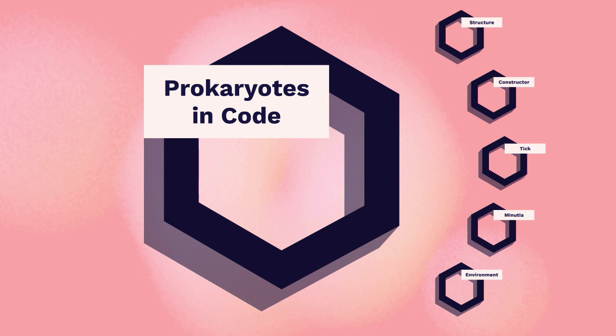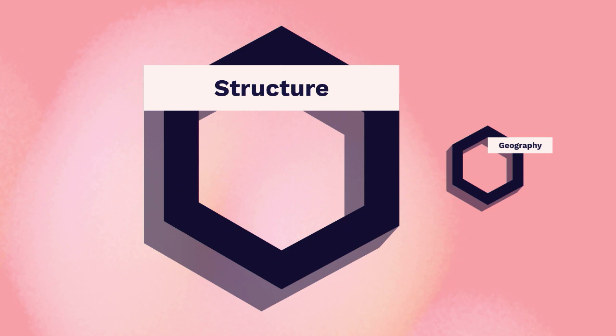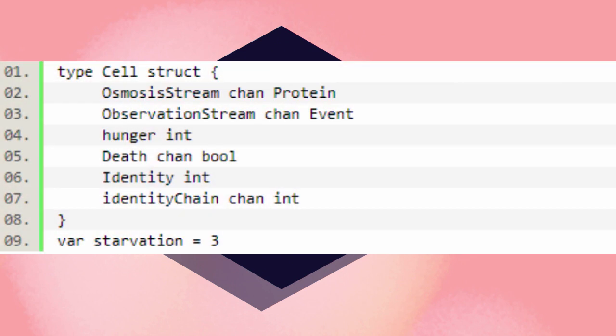But one of the rules for coding this that I wanted to strictly adhere to was that since these entities don't really have a system of API calling other cells, no cell would have a pointer to another cell, and nothing would have a pointer to a cell. So essentially, they live in this environment where they can't point at any other address in memory. So let's look at the structure I came up with.